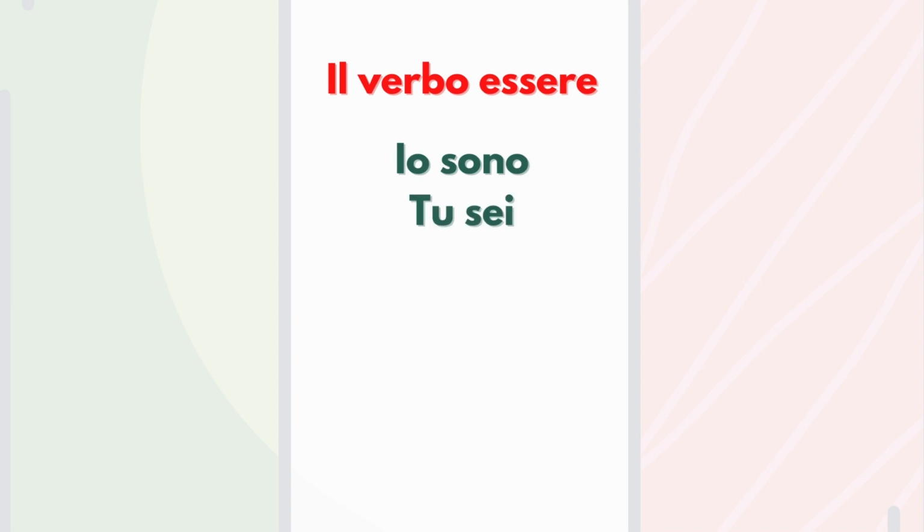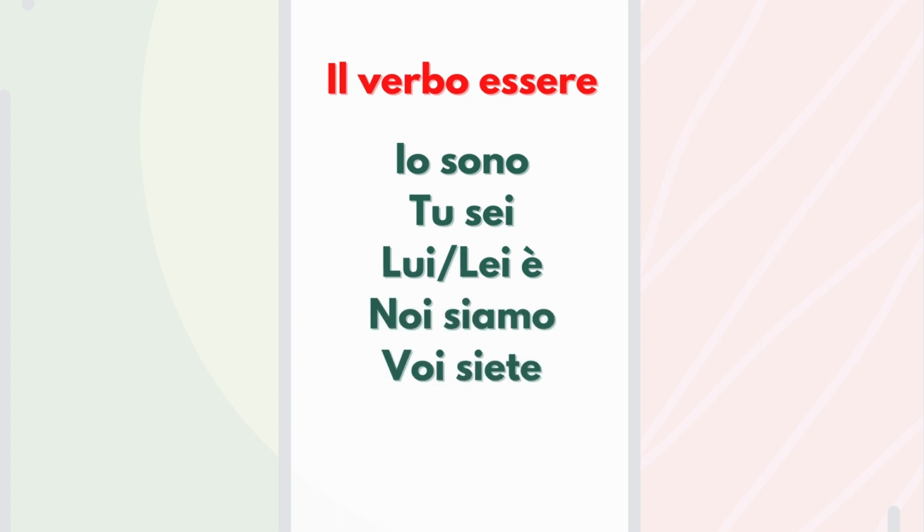Io sono, tu sei, lui, lei è, noi siamo, voi siete, loro sono. You can see that there is something in common here. Io sono, loro sono. Usually in Italian, we don't write the subject. So in a sentence where there is no subject, we can find this sono. And you may ask yourself, so it's io or loro?